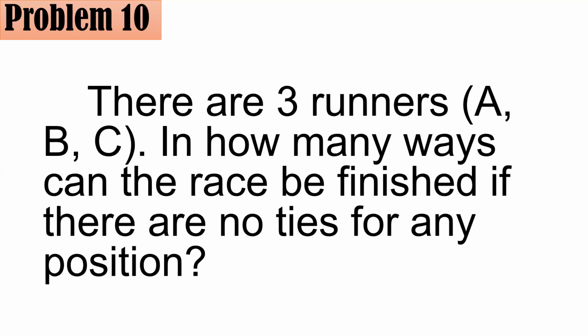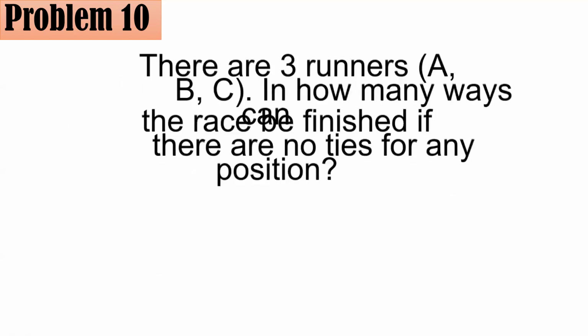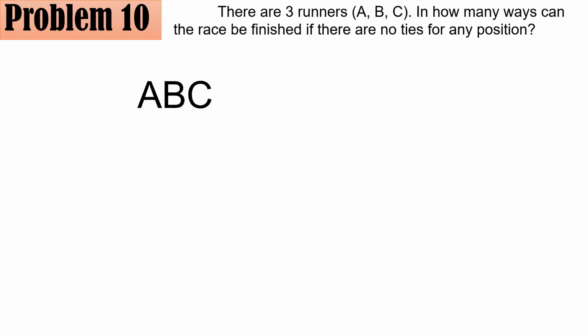Okay, let us now divulge the solution. So again, by listing, the first slot here is the first place, the second one is the second place, and the third one is the third place. Let's have it that way. So A is first place, B second place, C third place. You could also have A, C, B. Take note, this time order matters because their placement could be different. The placement of any two of them could be different. So these are the two possibilities where A is the first place.